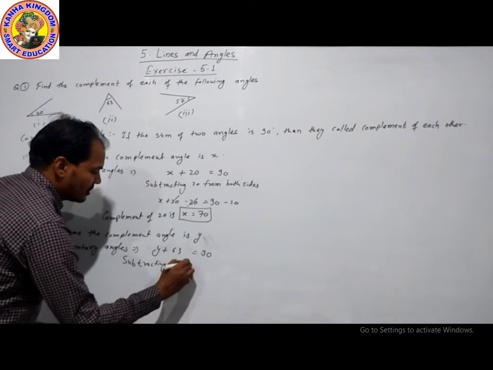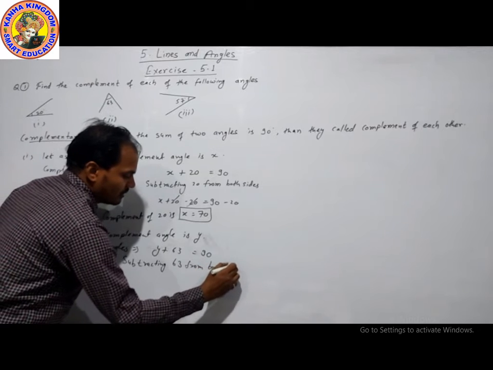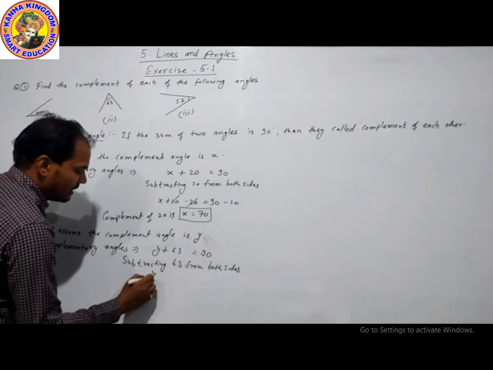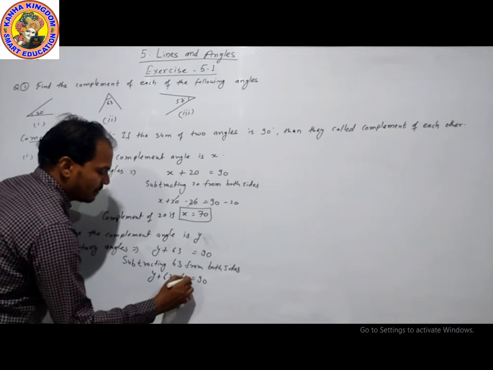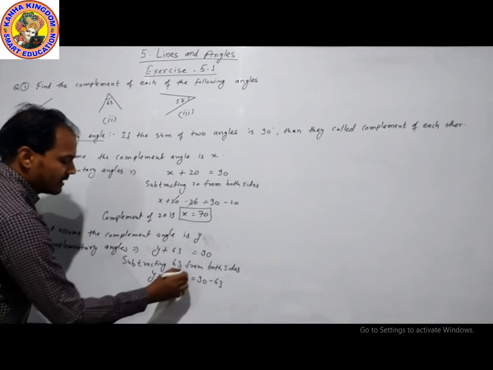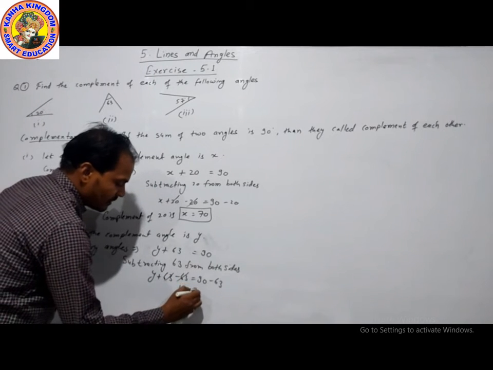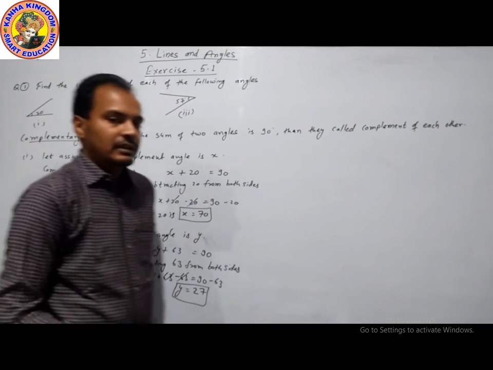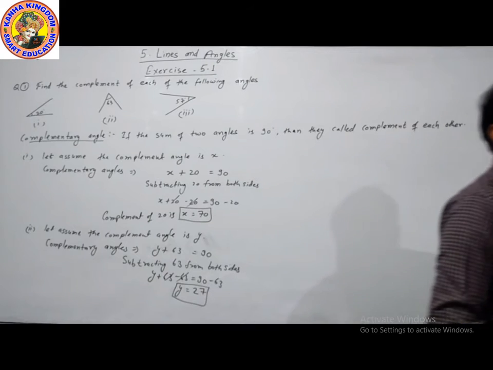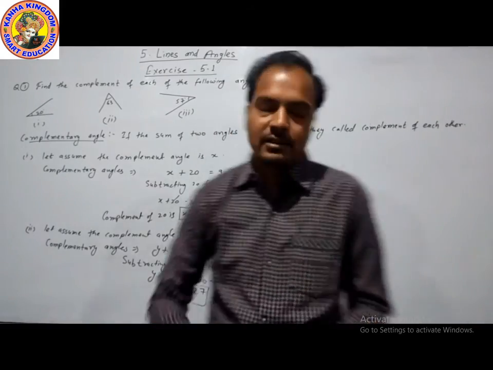Subtracting 63 from both sides, the equation is y plus 63 is equal to 90. 63 and 63 cancel, y is equal to 27. The complement of 63 is 27. This is our answer.